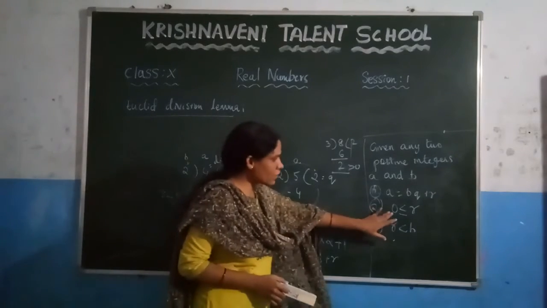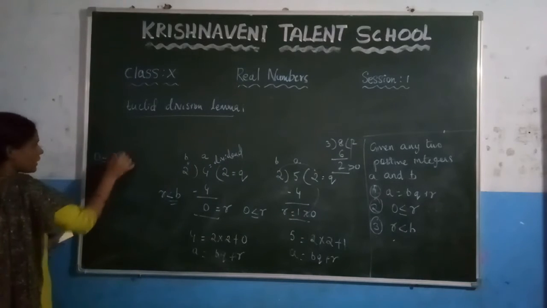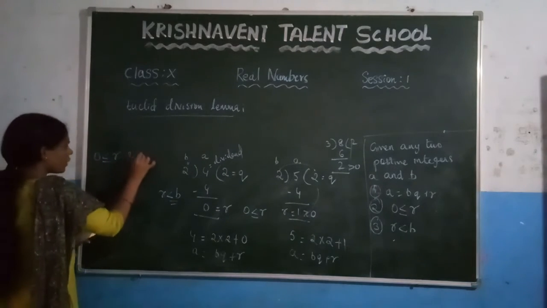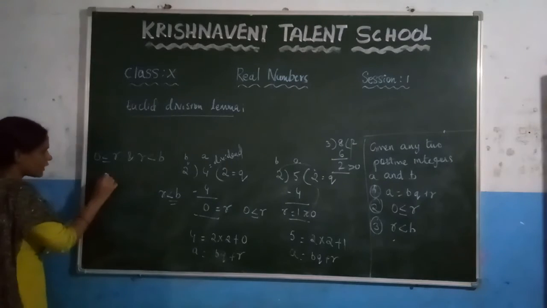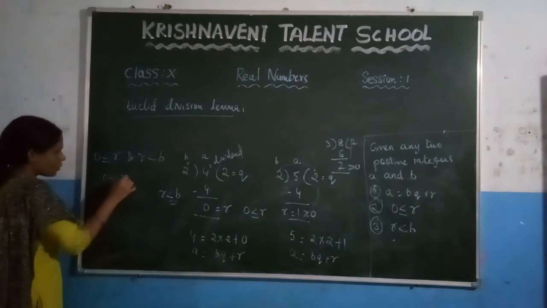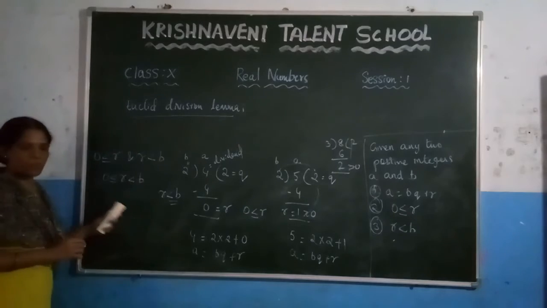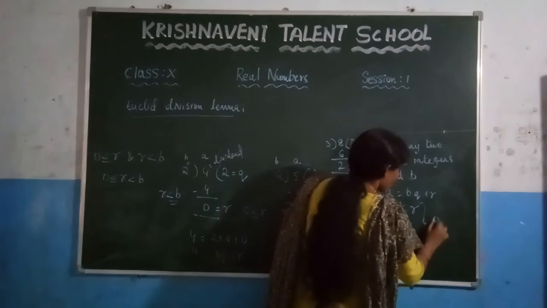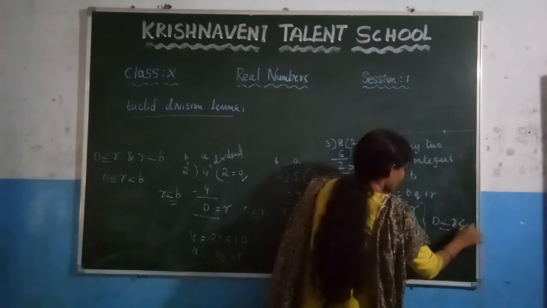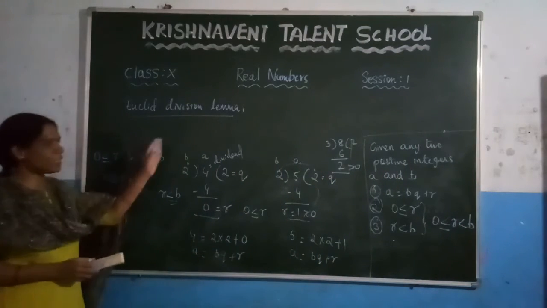Now what did we get here? 0 less than or equal to r is the first condition, and we got r is less than b. Based on these two conditions, we can write 0 less than or equal to r, where r is less than the divisor. So we can write it as 0 less than or equal to r less than b. This theorem we call Euclid's division lemma.